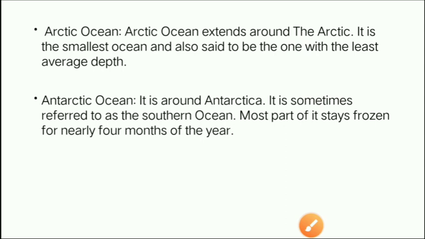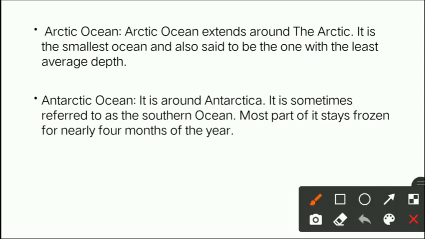Now it is the smallest ocean and also said to be the one with the least average depth, means it is the smallest among the 5 oceans, okay? And it is also said to be the one with the least average depth, means among all the 5 oceans, Arctic Ocean is having the least, means सबसे कम गहरा होता है.